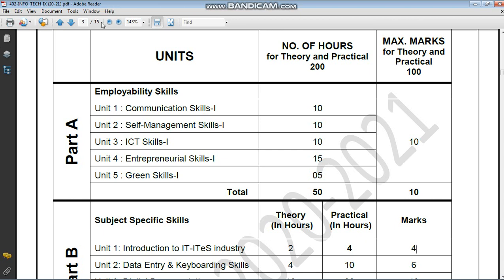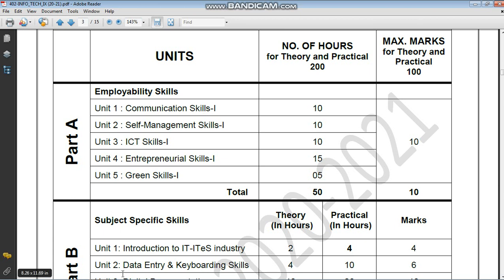So students, this is the syllabus according to the 2021 session. The previous syllabus which I have sent you was of 2019-20. That time the 2020 and 21 syllabus was not published. Now this is the new syllabus. So I will send you the PDF of this syllabus.